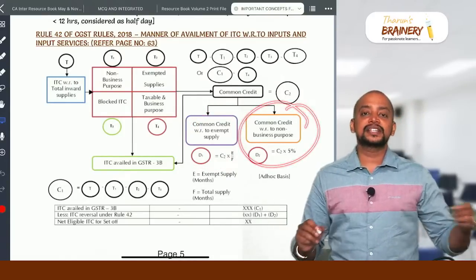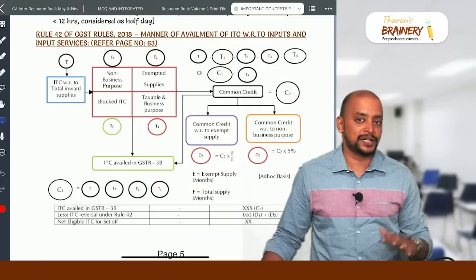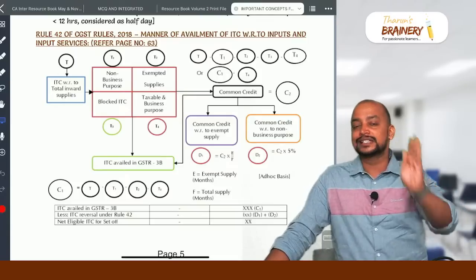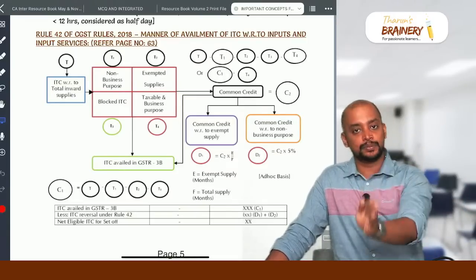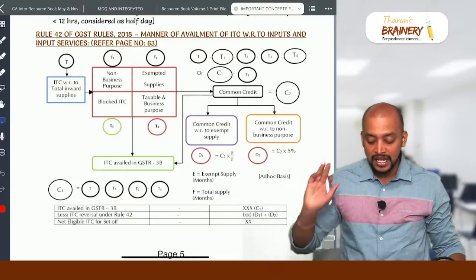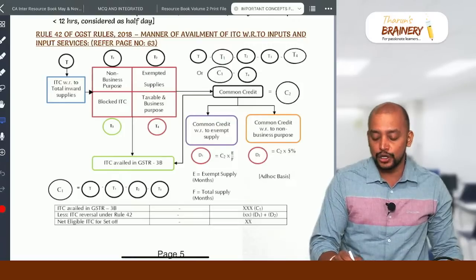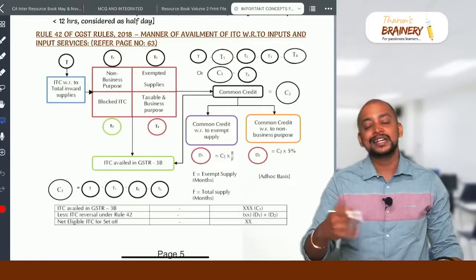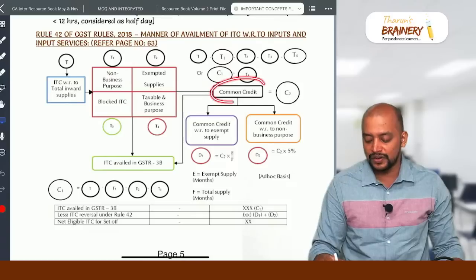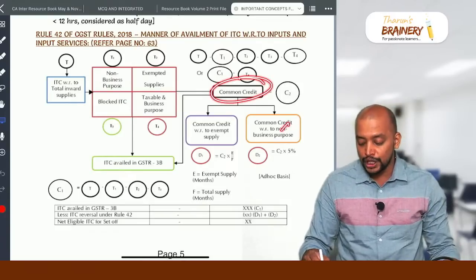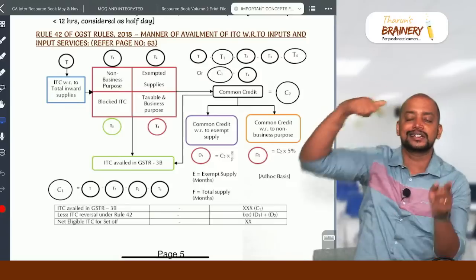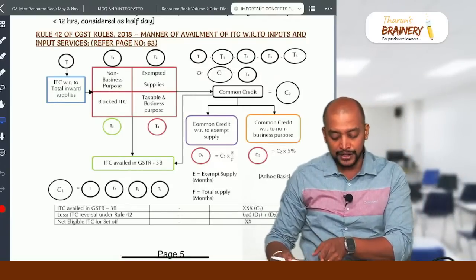Now, say for example, we have some renting of immovable property, partly used for residence and partly used for business purpose. And we know exactly 1/3 is used for residential purpose, 2/3 is used for business purpose. Now 1/3 is residential, you put it under non-business. 2/3 is used for business, in that both taxable and exempted are there, so it will come under common credit. But no need to do D2. Why no need to do D2? Because we segregated it in the beginning stage itself, so that's why we don't have to do it under D2.